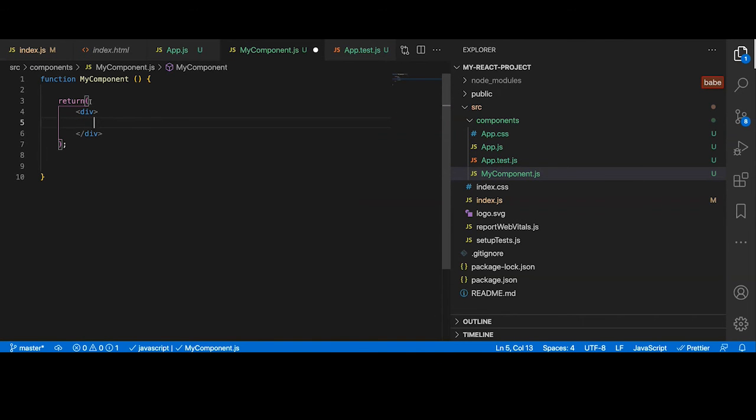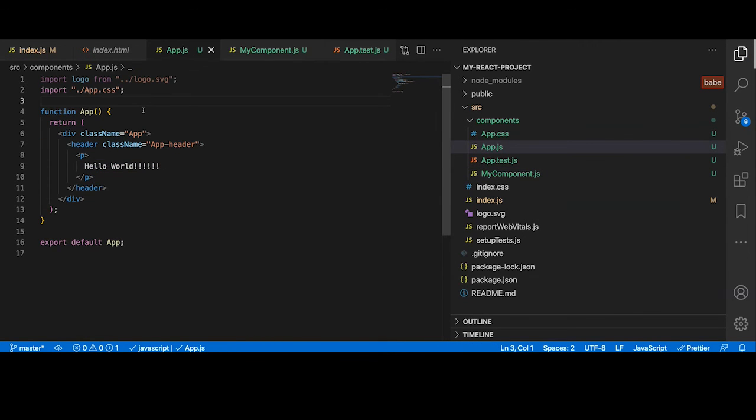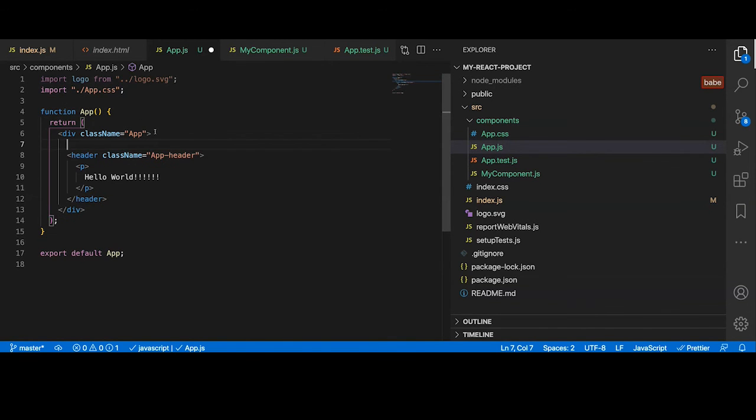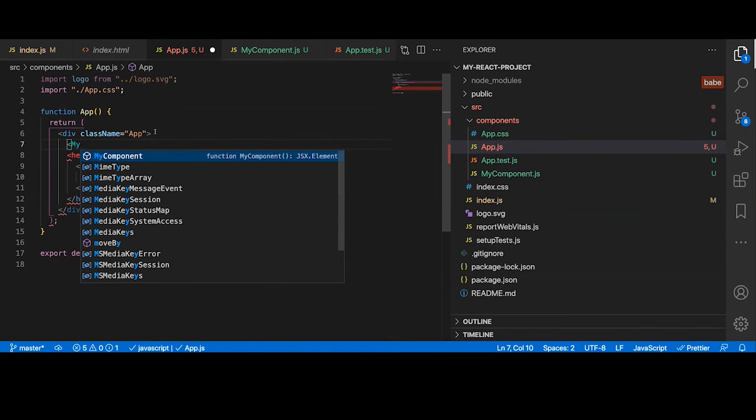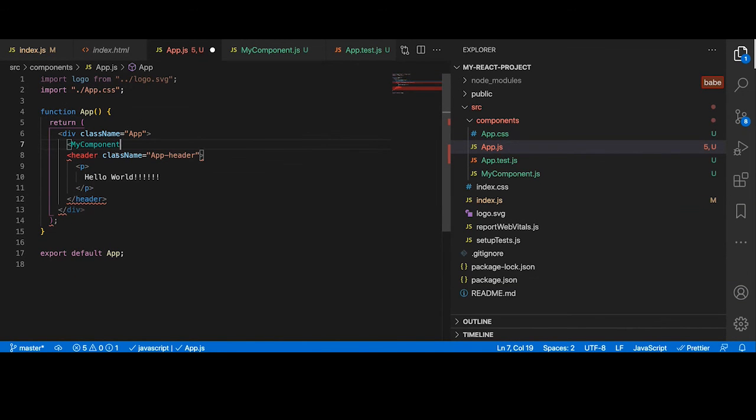Okay. So we have this component. It's returning something, and now let's go to our app, and we will include that component here.